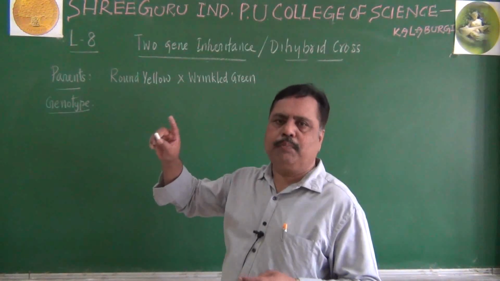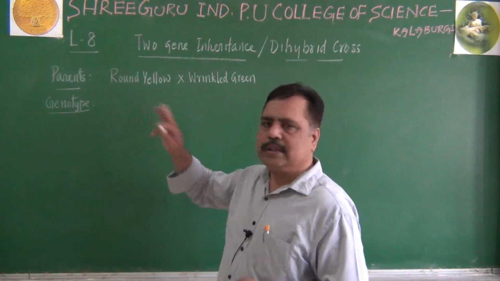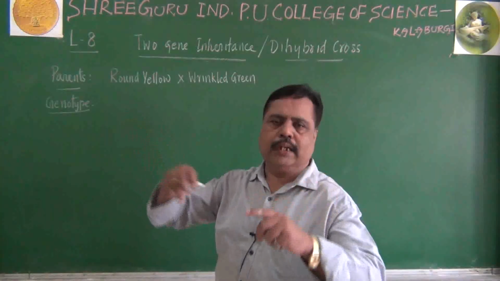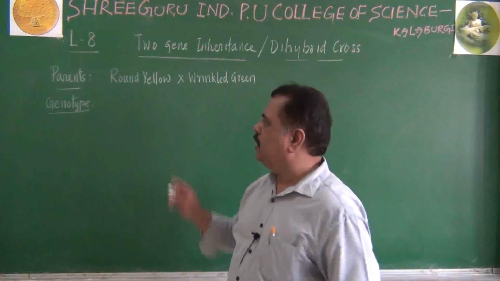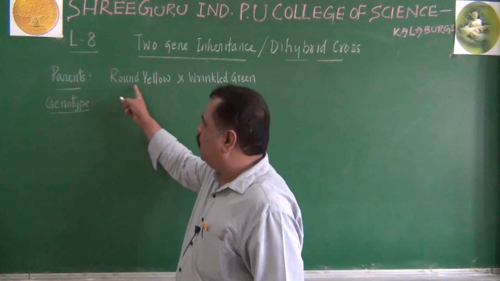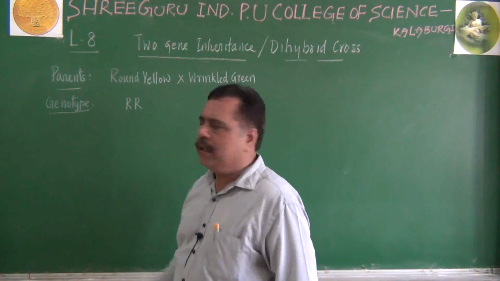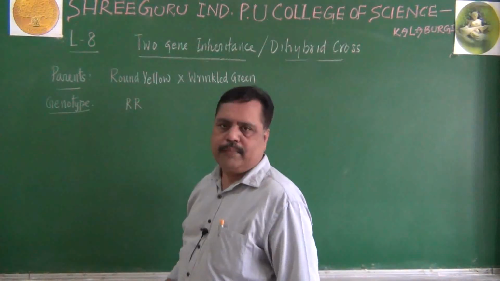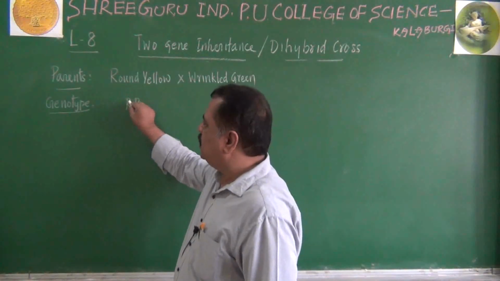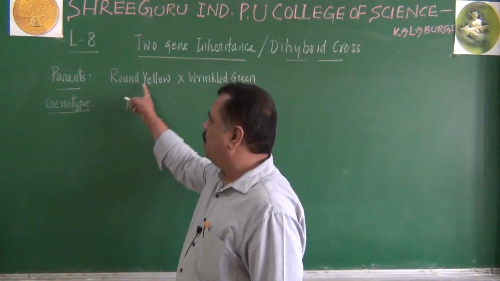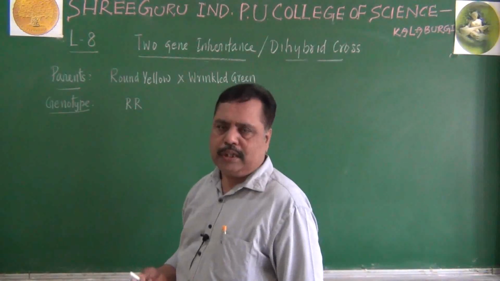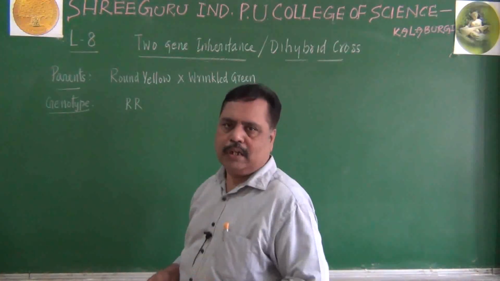Otherwise, a diploid individual will be represented by two factors in a diploid condition. Similarly, for roundness, let me put capital R, capital R. Why? Because parents are diploid. For getting this roundness, it will have one paternal allele, one maternal allele, naturally. So I am putting capital R, capital R.